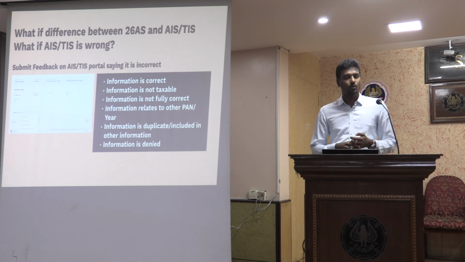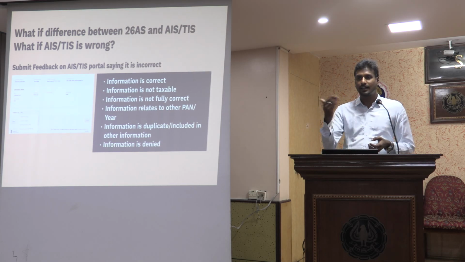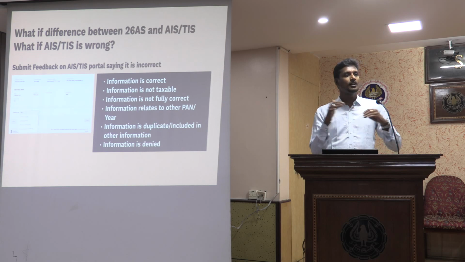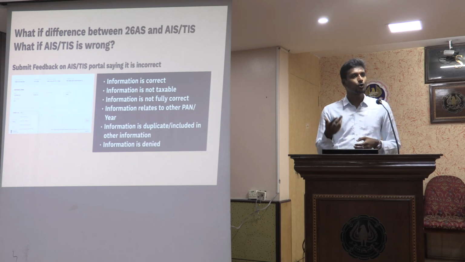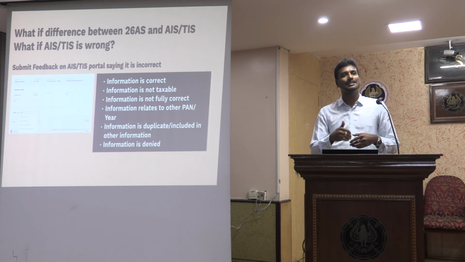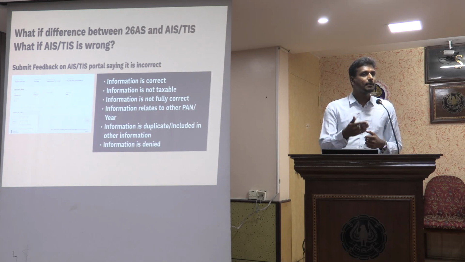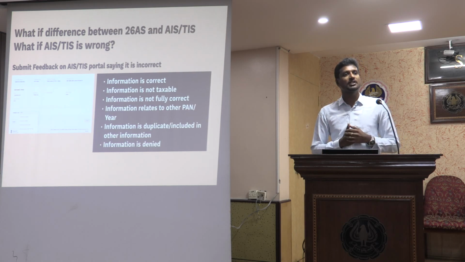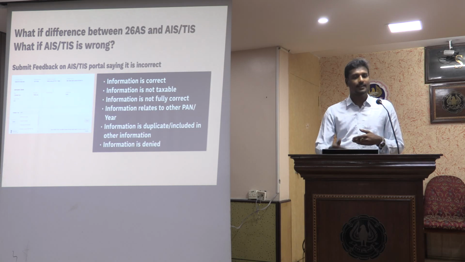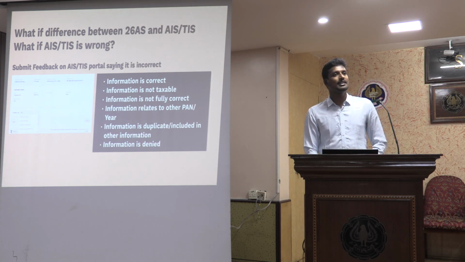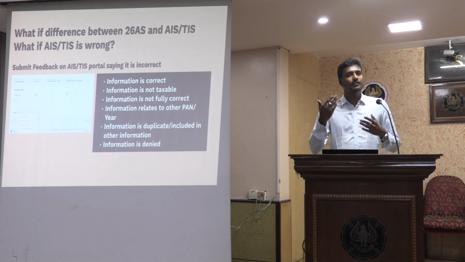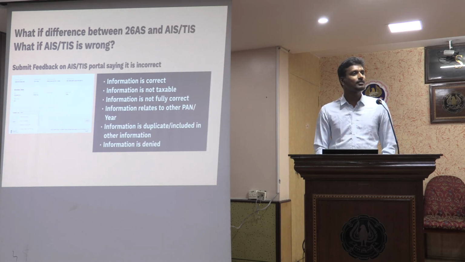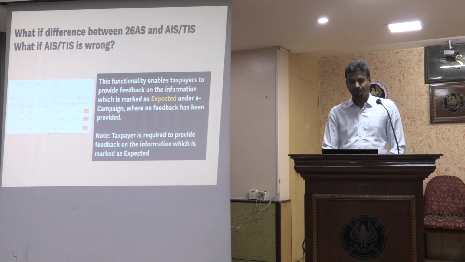Information is duplicate, included in other information, like how we saw in the previous screen, the property transaction, sale transaction being reported twice. So if it is duplicate, I'll have to give feedback stating that it is duplicate information. Thereby, one of such information will be removed from the AIS and only the actual transaction will be considered. Information is denied, and that is the last option that I will have, telling that this information is not at all mine. I am denying this, it is not pertaining to me.